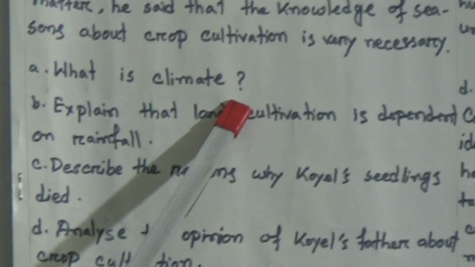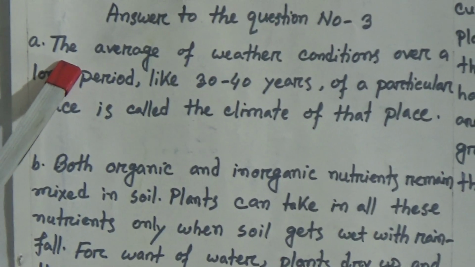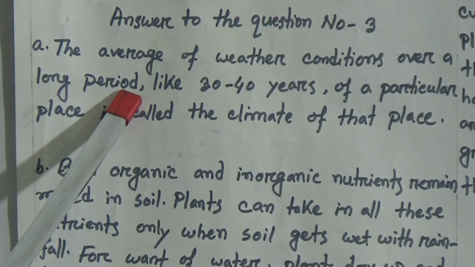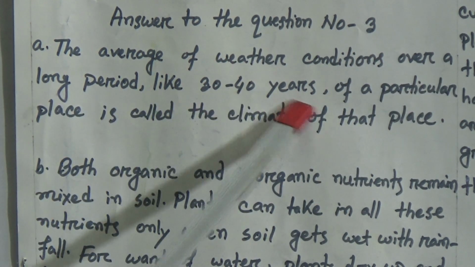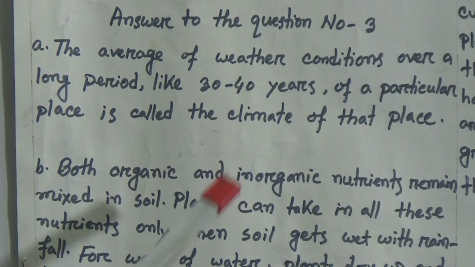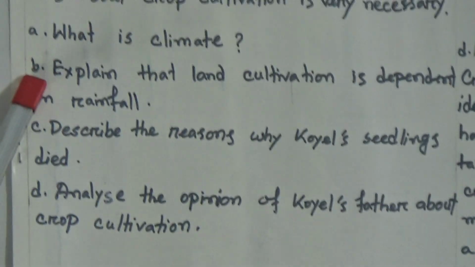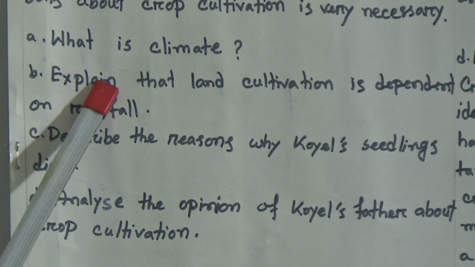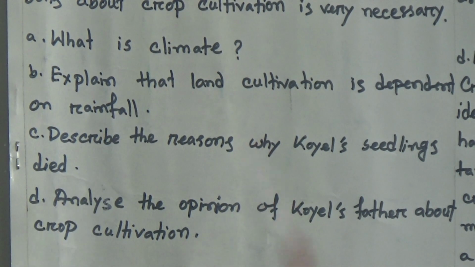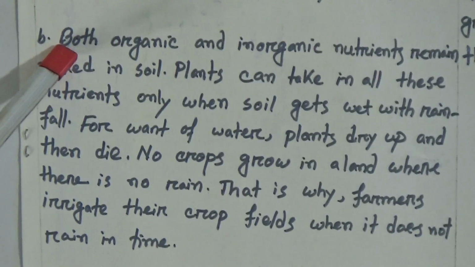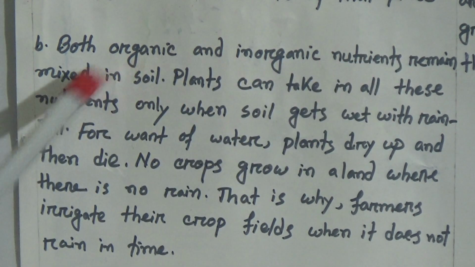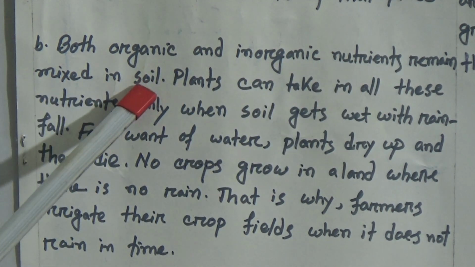What is climate? The answer is the average of weather conditions over a long period like 30 to 40 years of a particular place is called the climate of that place. Question number B, explain that land cultivation is dependent on rainfall. Answer is both organic and inorganic nutrients remain mixed in the soil.